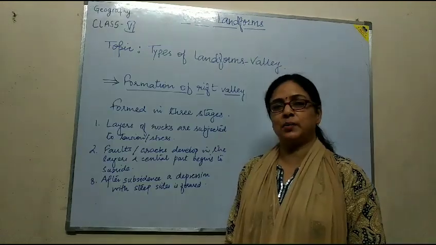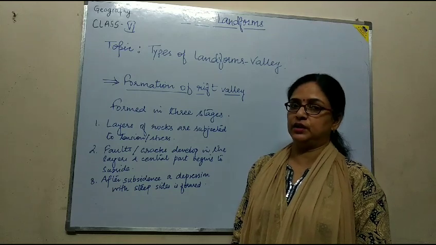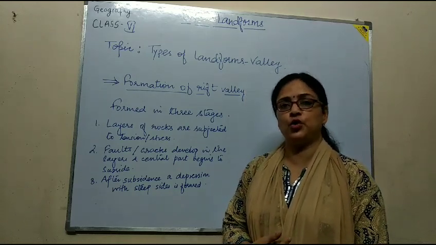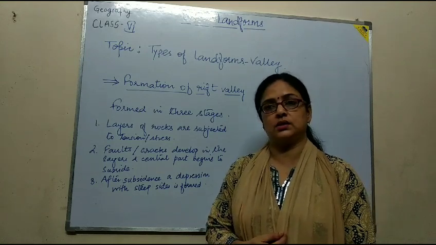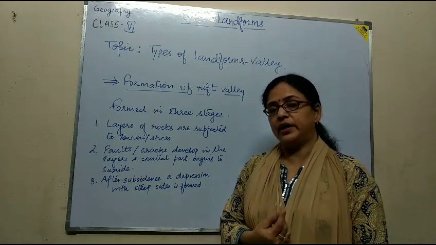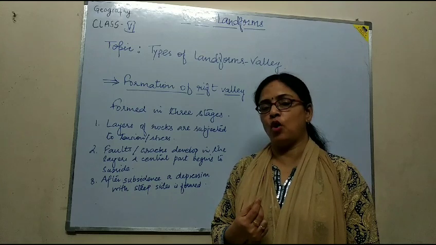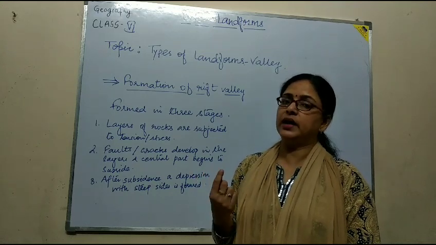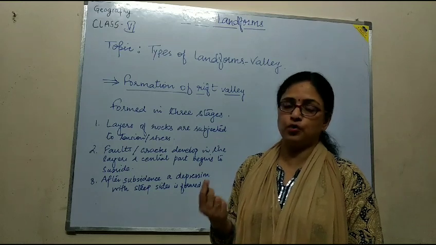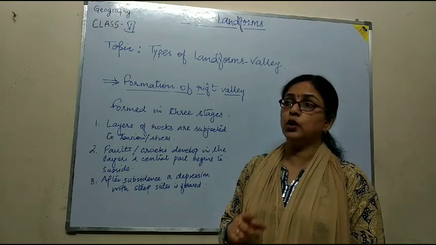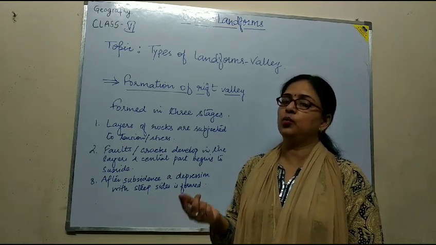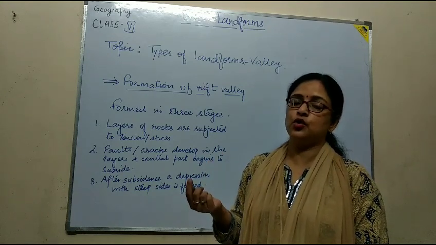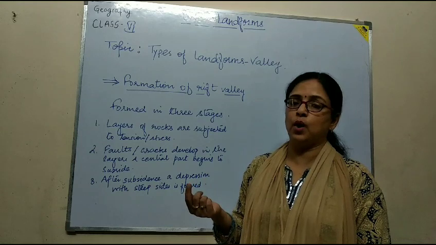Now we are going to discuss the formation of a rift valley. Rift valleys are formed because of the formation of block mountains. I already explained the formation of block mountains in the previous chapter, with the diagrammatic representation of geographical features, and also in the previous lecture on the types of mountains.